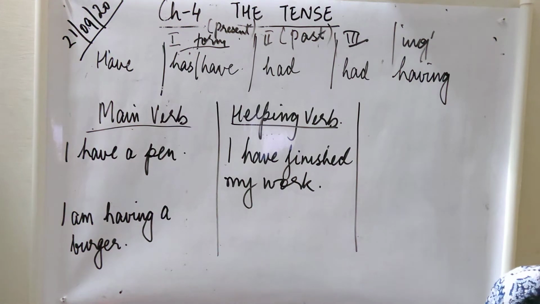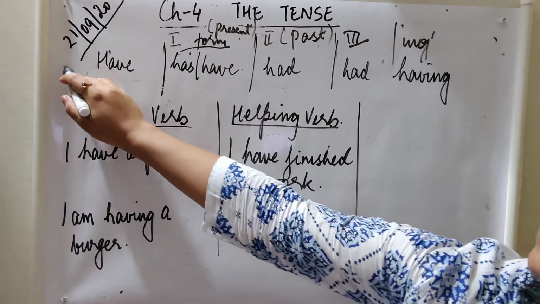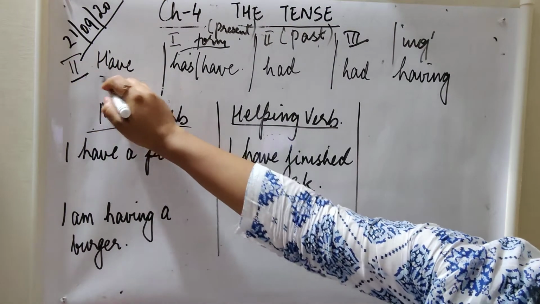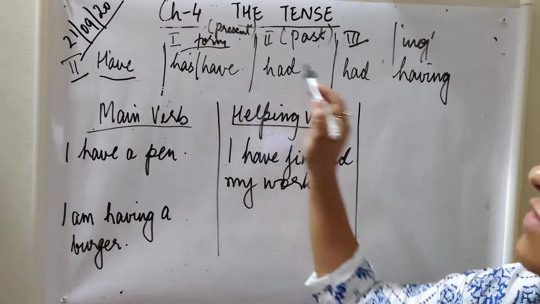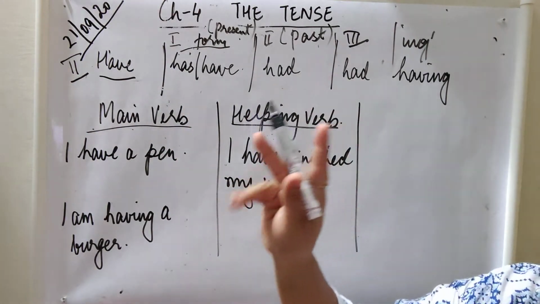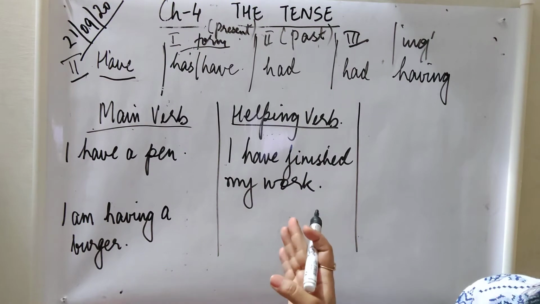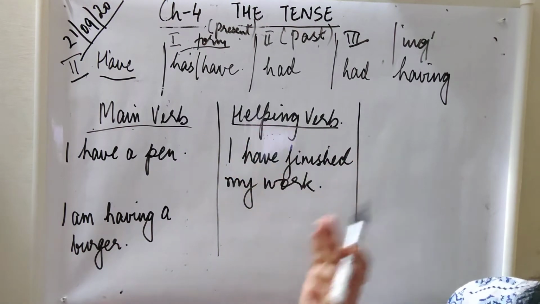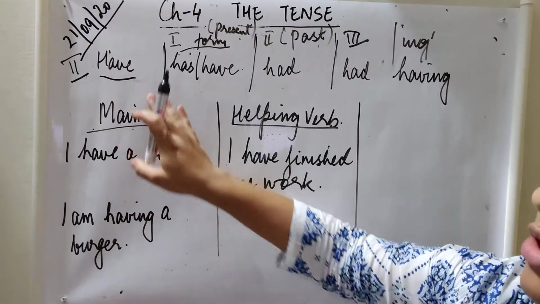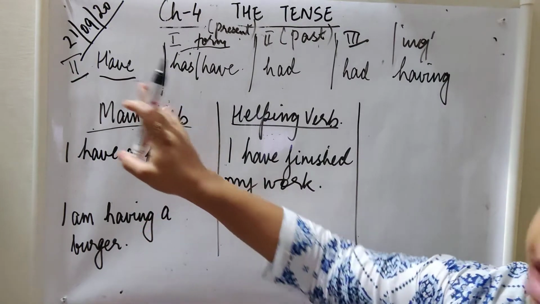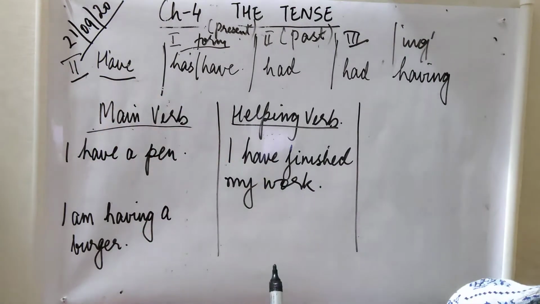Now children, in the last video I covered the pillar of grammar, which was be and forms of be. I'm taking the second pillar, which is have, and I have written the various forms of have. The other two pillars, which are do and get, we are not going to do because these two pillars are more important. Now I am going to discuss the usage, how we use the verb have in English grammar.